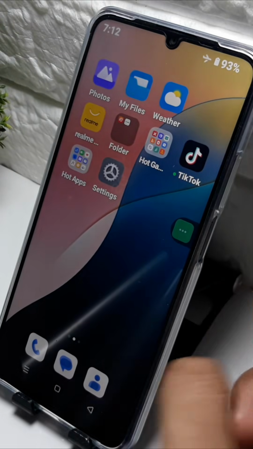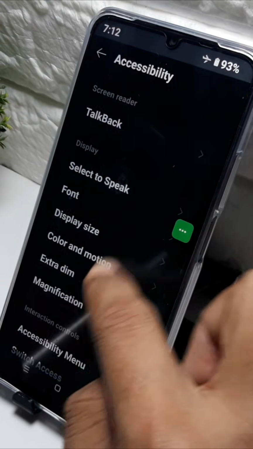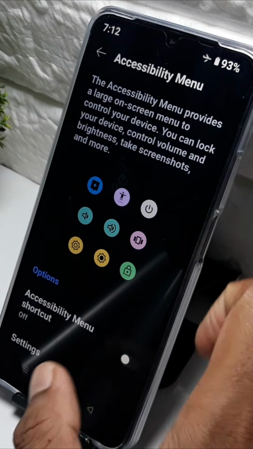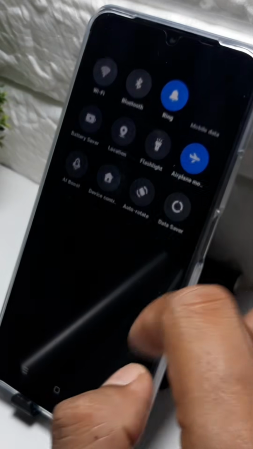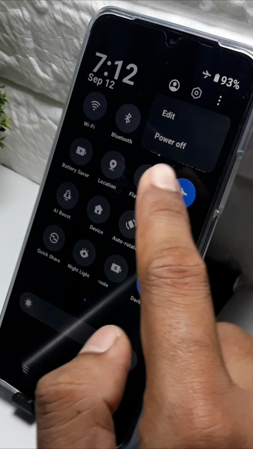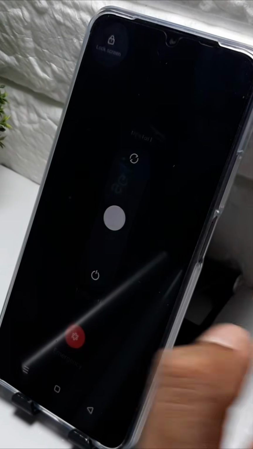Next, you can turn off like this. From control center, swipe down and then tap on the three dot icon, and then you can see the power off shortcut. Very easy.